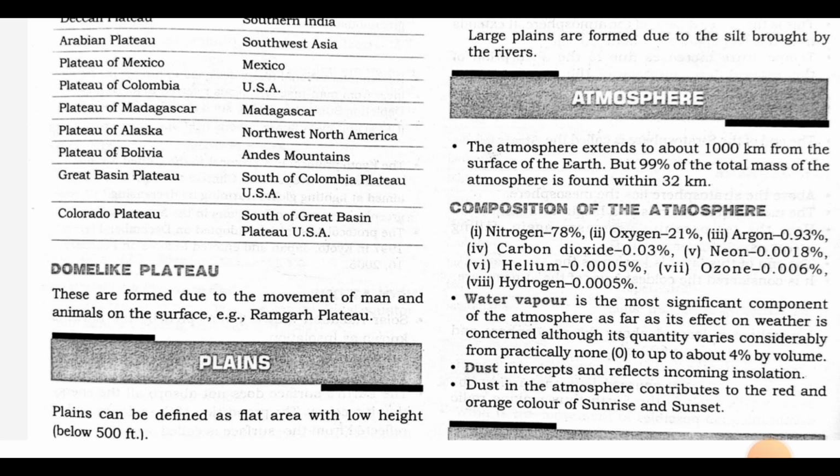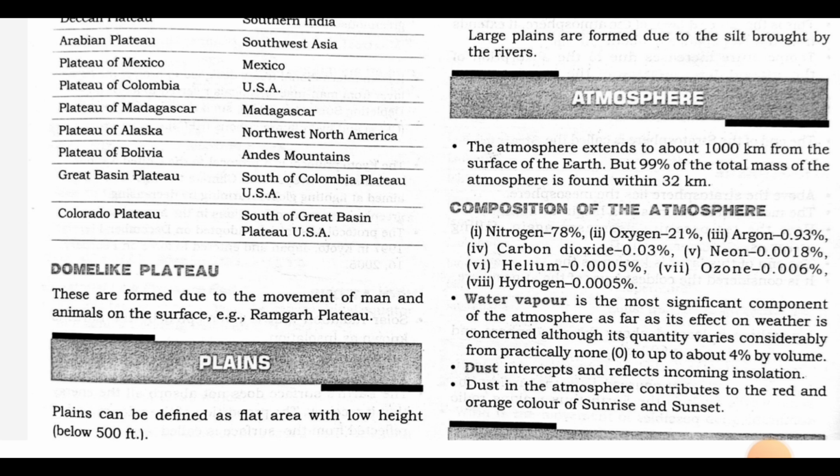Composition of the atmosphere: nitrogen 78%, oxygen 21%, argon 0.93%, carbon dioxide 0.03%, neon 0.0018%, helium 0.0005%, ozone 0.006%, hydrogen 0.0005%. Water vapor is the most significant component of the atmosphere as far as its effect on weather is concerned, although its quantity varies considerably from practically none to up to about 4% by volume.